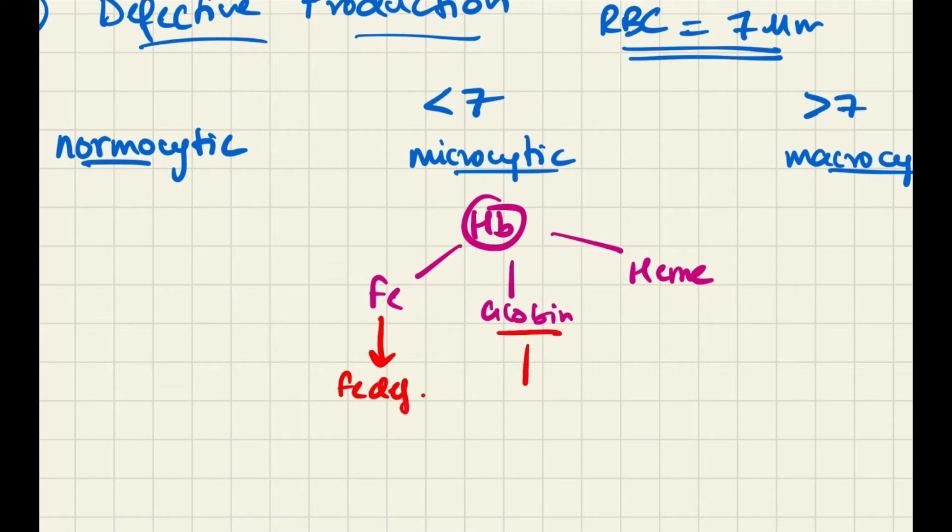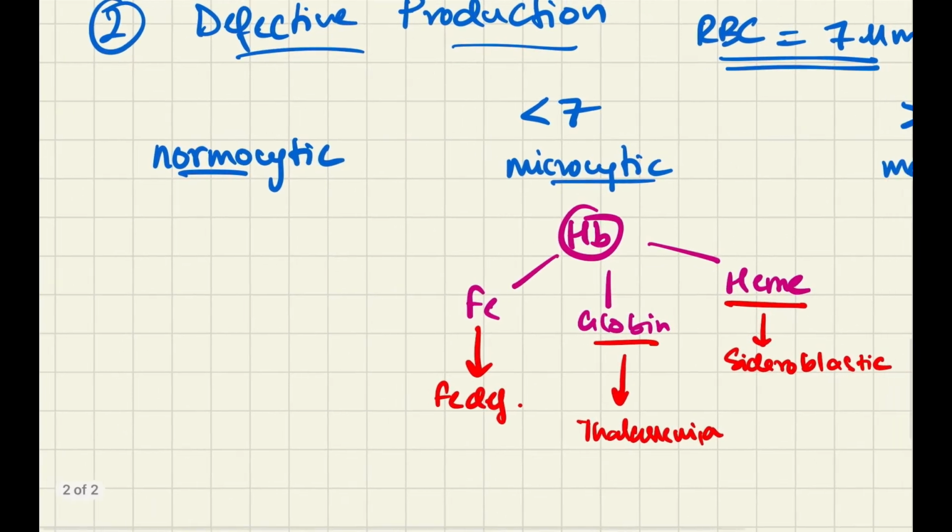If globin chain is deficient, then it's called thalassemia. There are various subdivisions of thalassemia which we'll come to later. And if there's a deficiency of heme, then it's called sideroblastic anemia. Okay, now let's come to normocytic anemia.